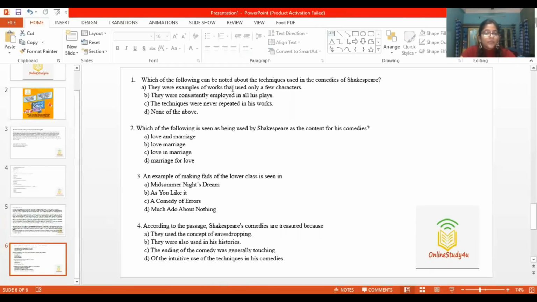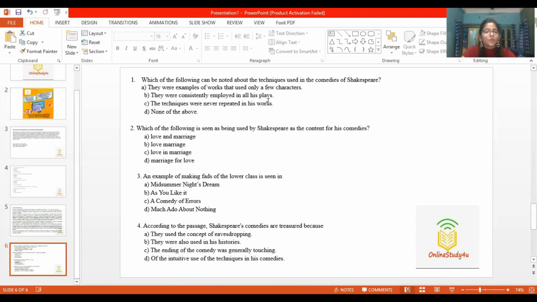They were examples of works that used only a few characters, which is wrong. It was not written in the passage, or even if you have read Shakespeare, you can see that there are a lot of characters in Much Ado About Nothing, or As You Like It, or The Comedy of Errors. So this is a wrong statement.